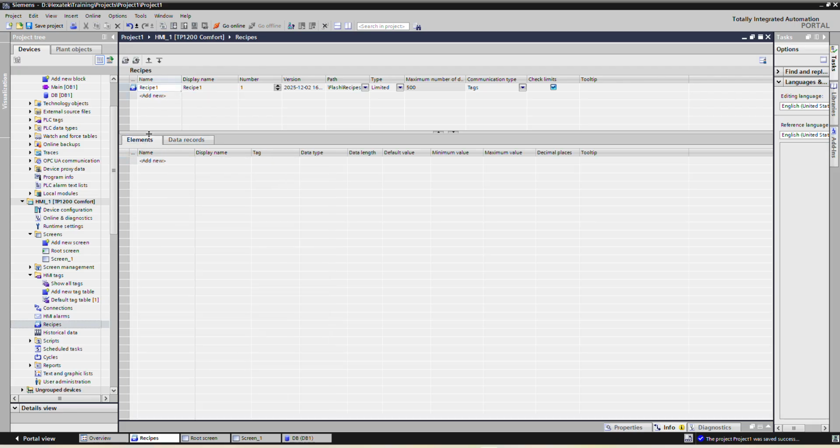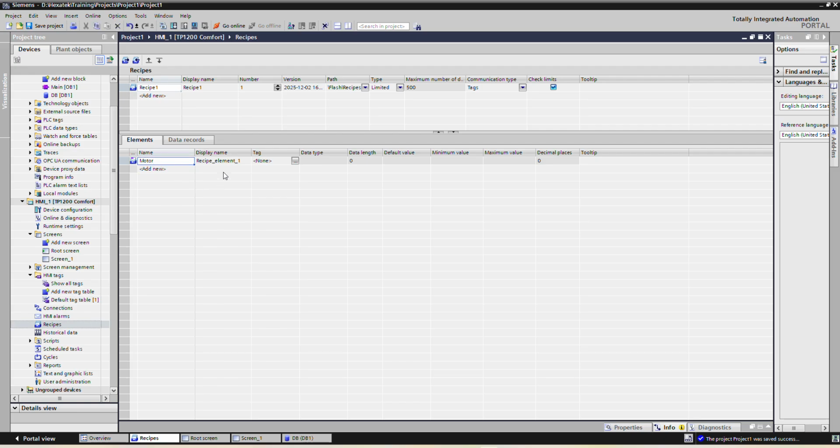What will be the content of the recipe? In the recipe, the operator will have flexibility to choose the motor and to choose the level set point. So here we have to add one motor element.